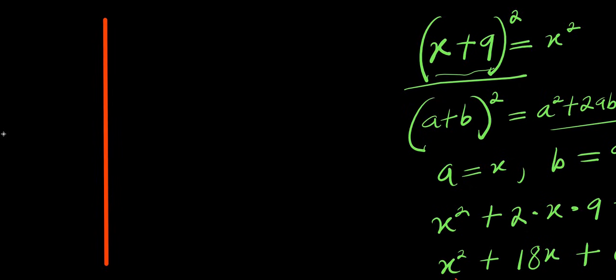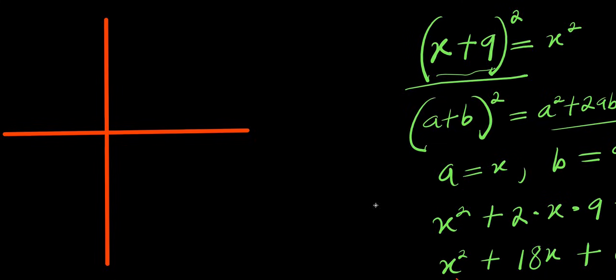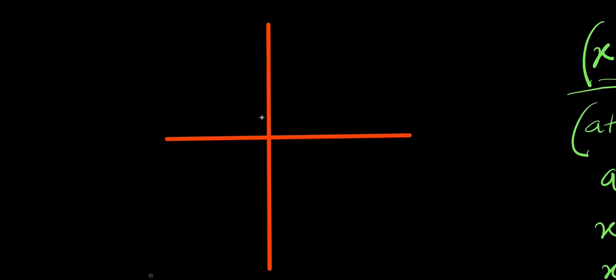Let's find out graphically what the problem could be. So this is our graph, and right here, this is the y-axis. This is negative y. This side here, we have negative x, and this side is the x-axis. And from here, the equation remains. We have x plus 9 equals x.